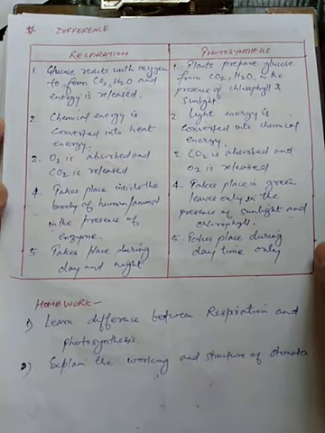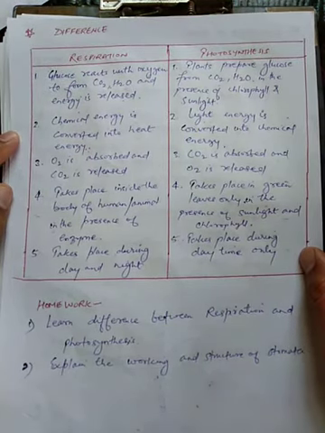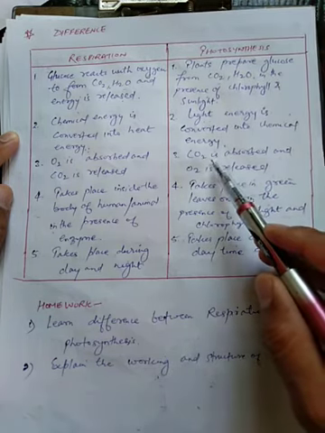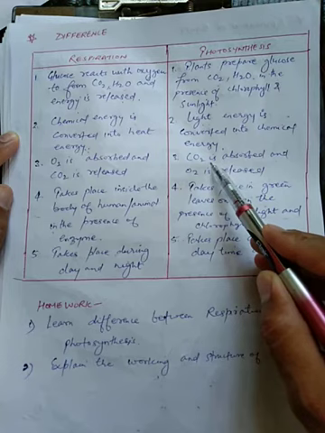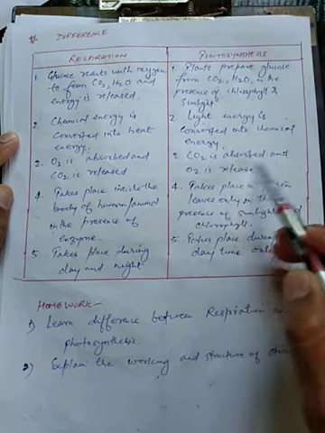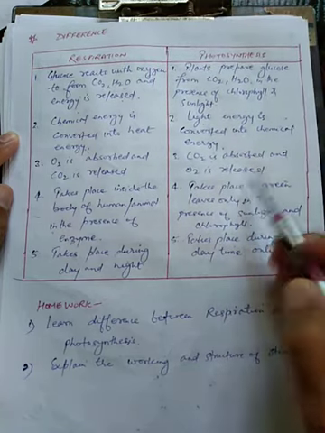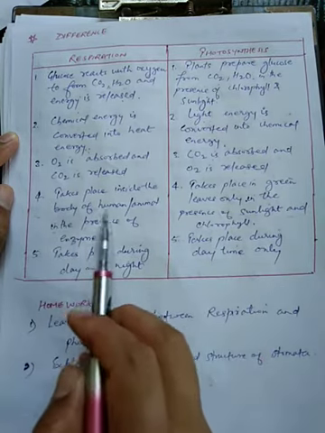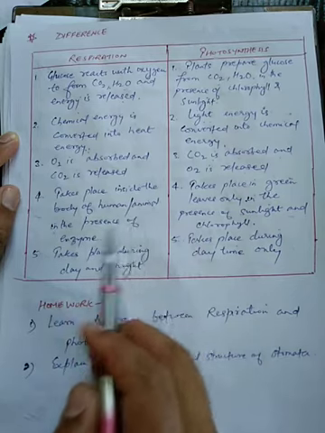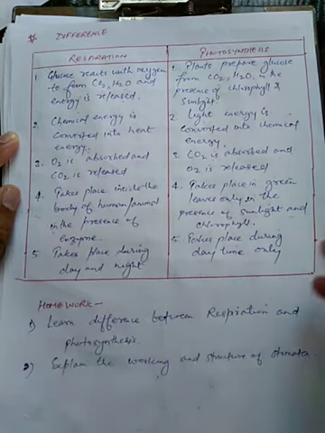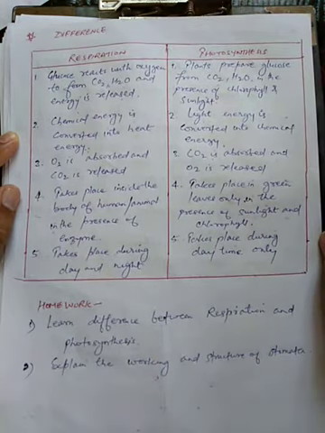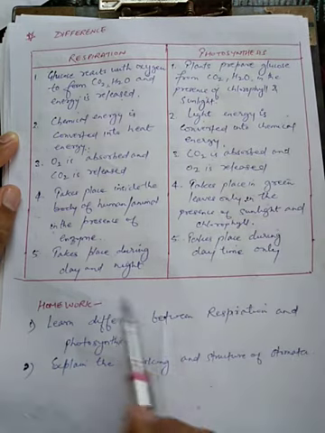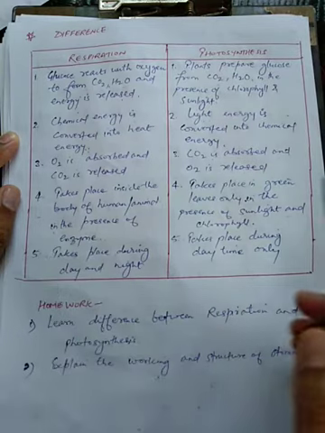In case of respiration, oxygen is absorbed and carbon dioxide is released. Here, the case is opposite, and in this case, CO2 is absorbed and oxygen is released. You can see the fourth point: it takes place inside the body of humans or animals in the presence of enzymes. So the process of respiration is being completed with the help of enzymes and it is taking place inside the body of humans and animals.